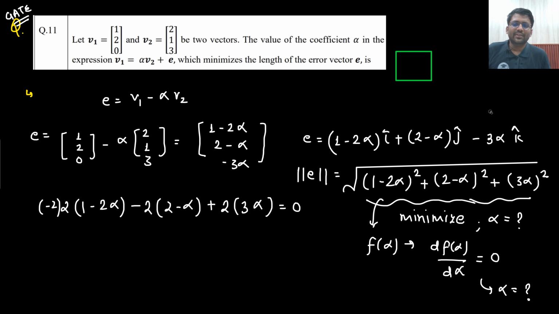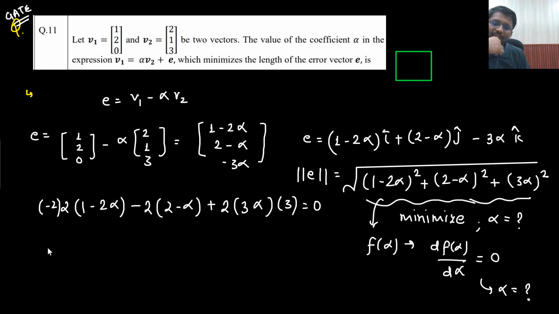Okay. So 1 minus 2 alpha whole square plus 2 minus alpha whole square plus 3 alpha whole square. I am just differentiating it. Differentiation is not a difficult task. 2 will come in front, 1 minus 2 alpha. Then the differentiation of minus 2 alpha will be minus 2. Then for 2 minus alpha whole square, the differentiation will be 2 into 2 minus alpha, and the differentiation of minus alpha will become minus 1. And 2 into 3 alpha, and the differentiation of 3 alpha will become 3 only, equals 0.